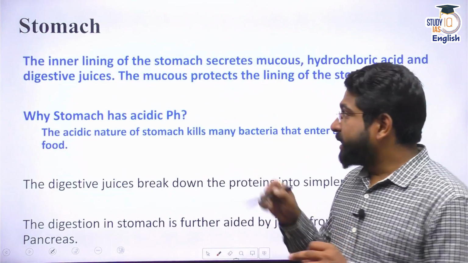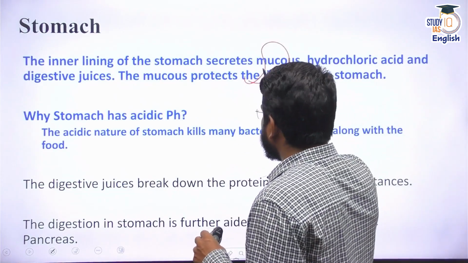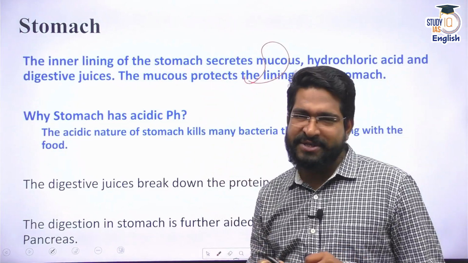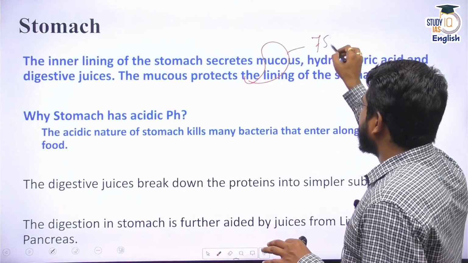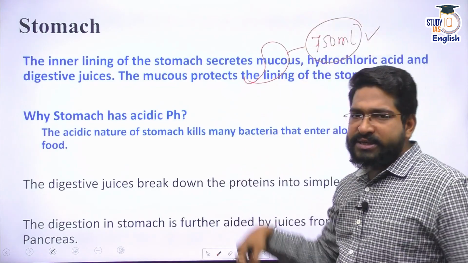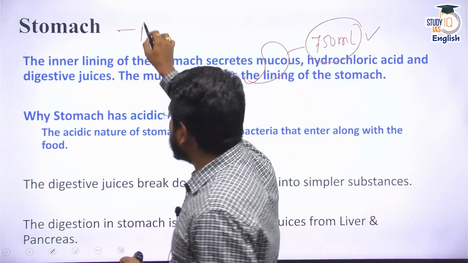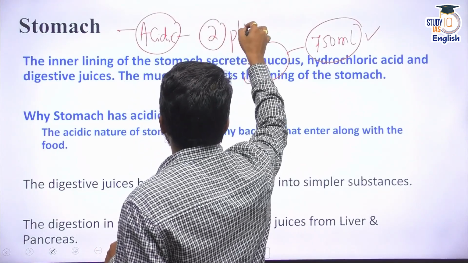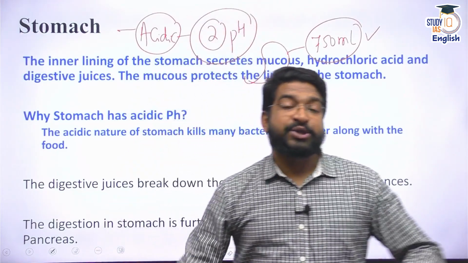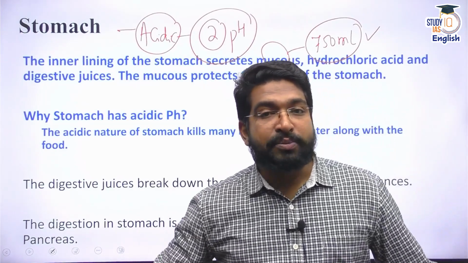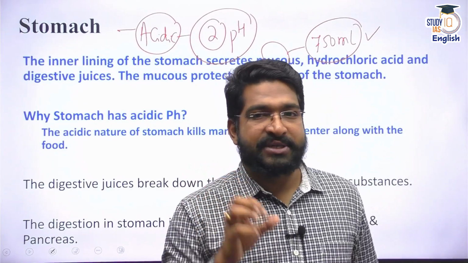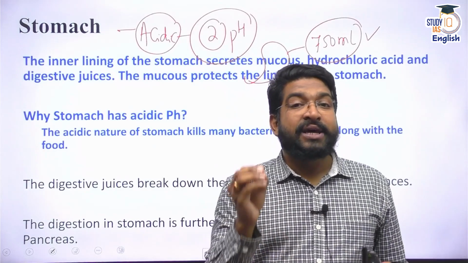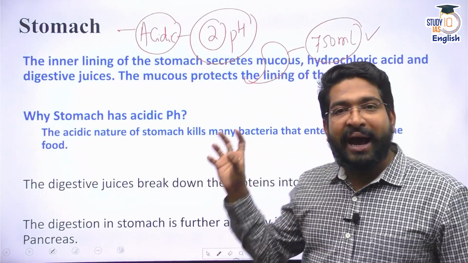The next step is the stomach. Stomach is a J-shaped entity. It is approximately the size of an individual's fist, a little larger than the fist. Its capacity is somewhere around 750 ml. When the food enters here, the stomach has a highly acidic pH, close to 2. Why? Because the stomach lining, the mucous lining, secretes hydrochloric acid. The food inside my stomach has to be broken down, especially the proteins, and to break proteins, I need this acid.